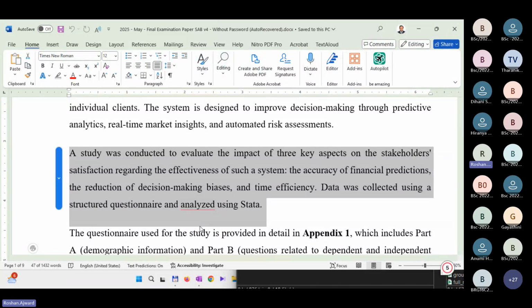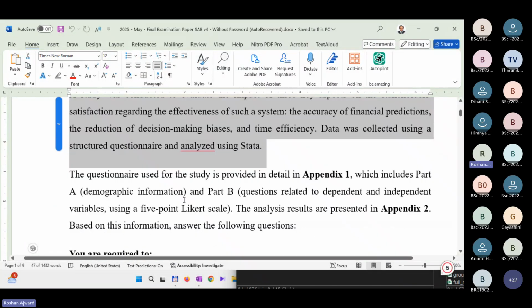You'll see that. So a questionnaire used for this study is provided in detail in Appendix 1, which includes Part A, demographic information, and Part B, questions related to dependent and independent variables using a 5-point Likert scale. The analysis results are presented in Appendix 2, which you need to interpret.